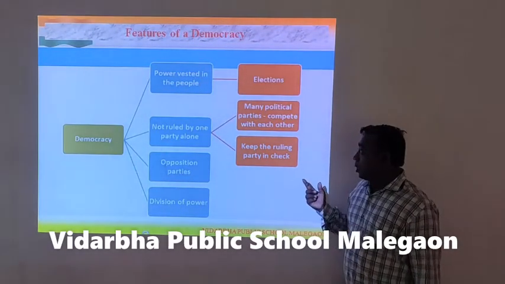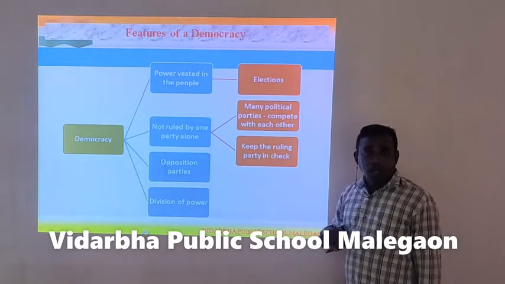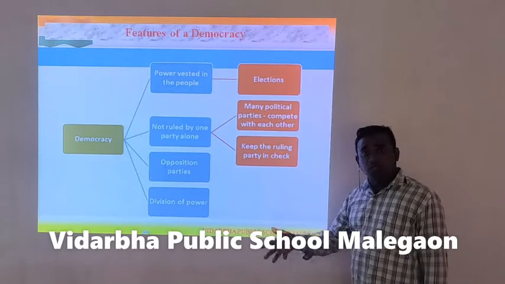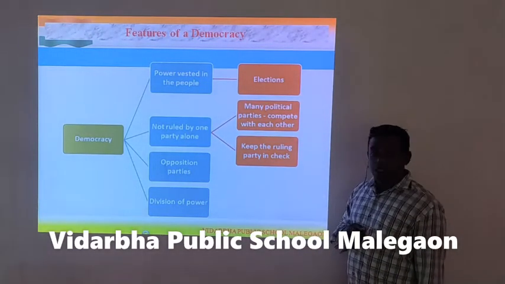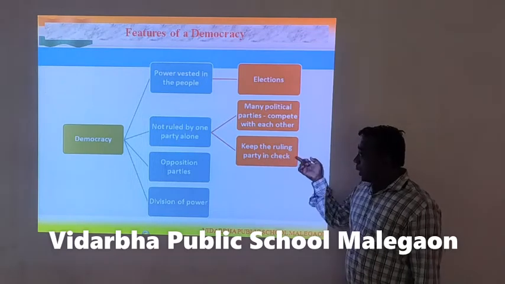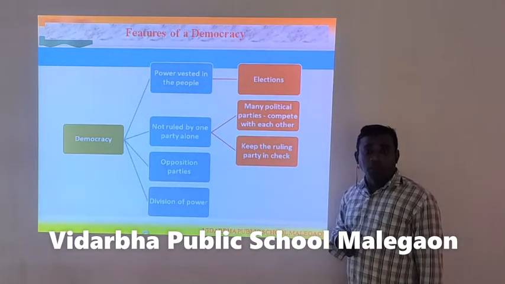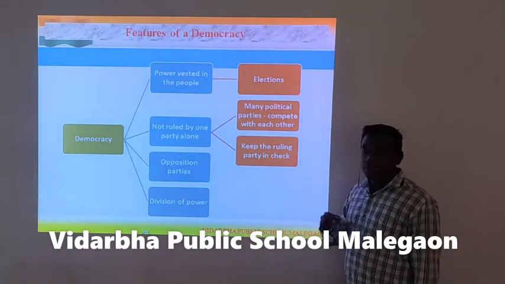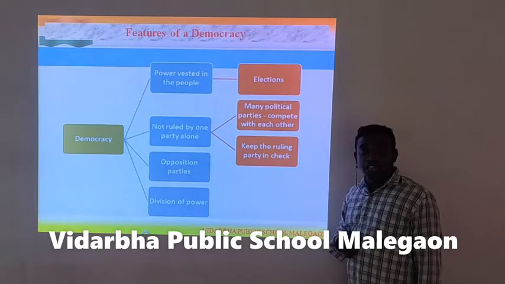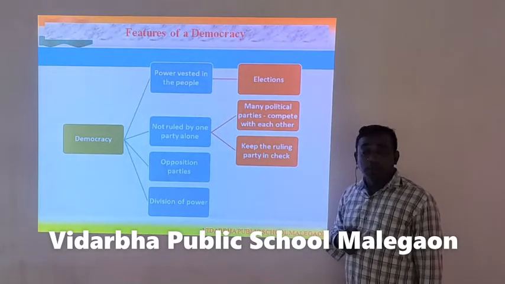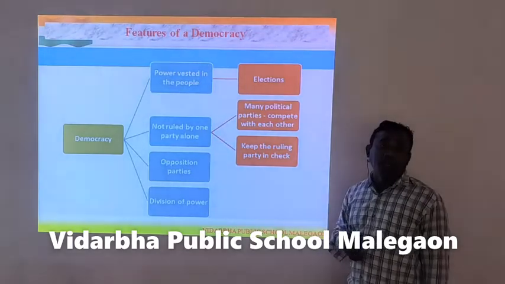Now, among them, there will be only one party which will be the governing party, and the rest of the parties will be the opposition parties. The work of the opposition party is to keep the ruling party in check. Whether the ruling party is working properly or not is checked by the opposition parties. So, opposition parties play a very key role in a democracy. The role of the opposition party is equal to that of the ruling party.